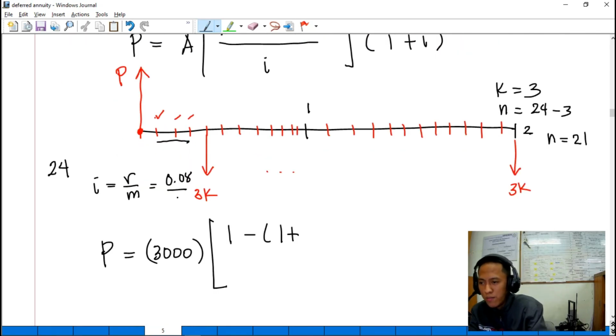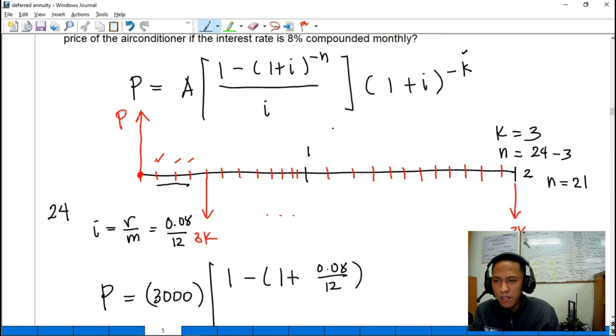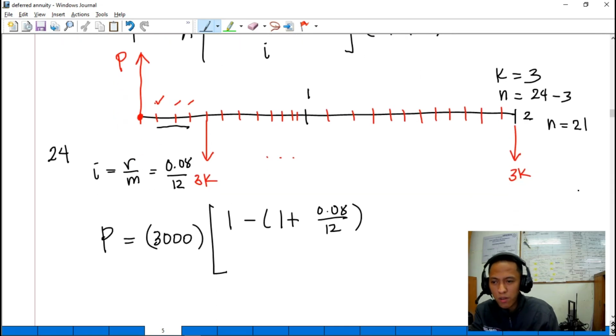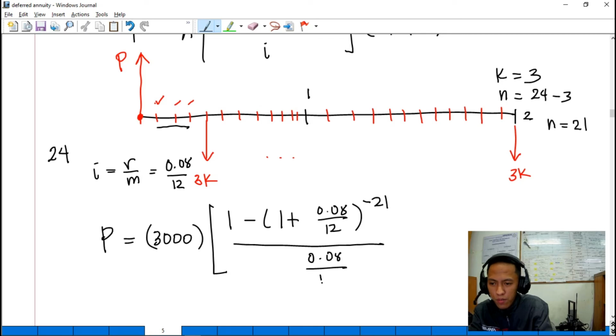So that is 12 over 12. So 0.08 over 12, raised to negative n. Negative n natin is 21. So this is negative 21 all over I, which is 0.08 all over 12.